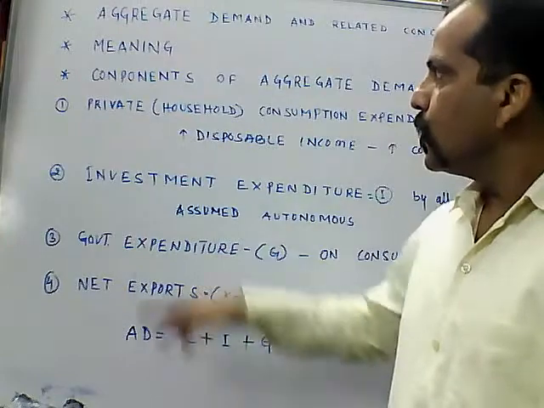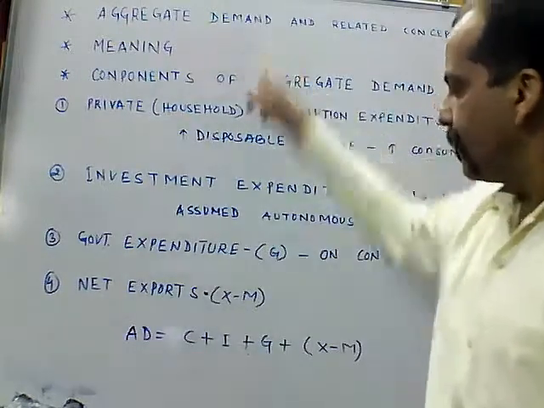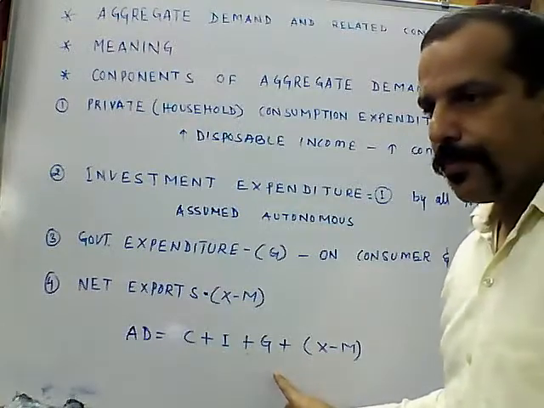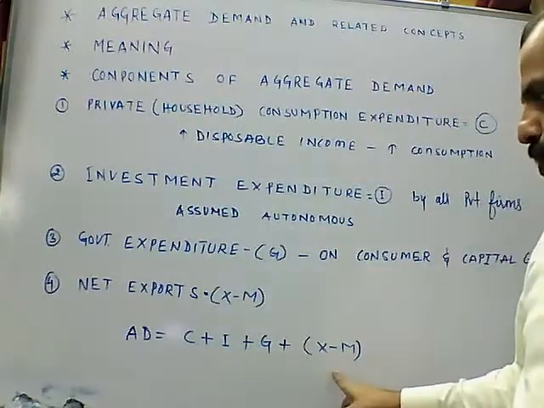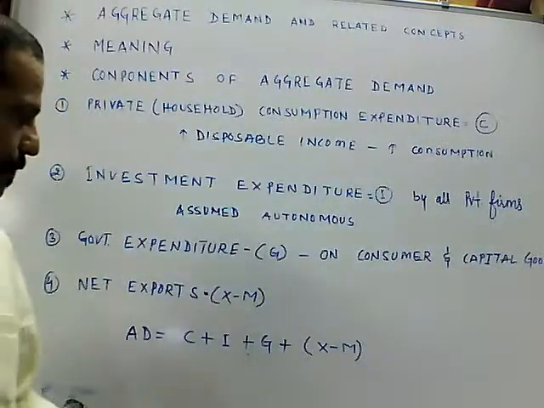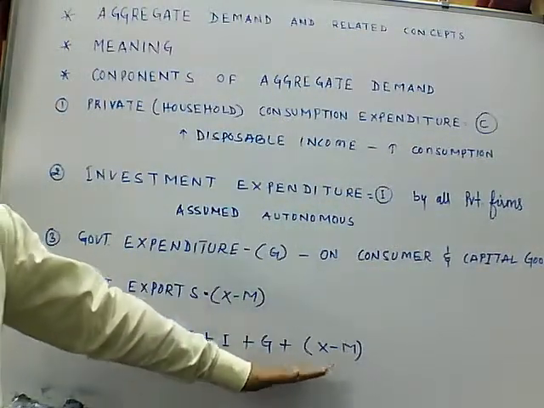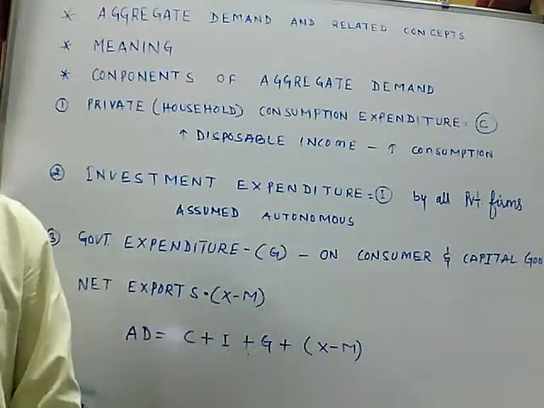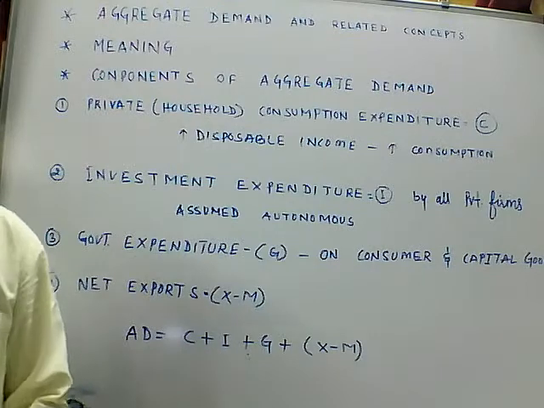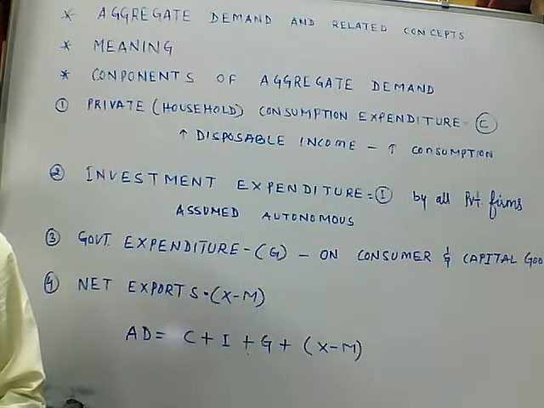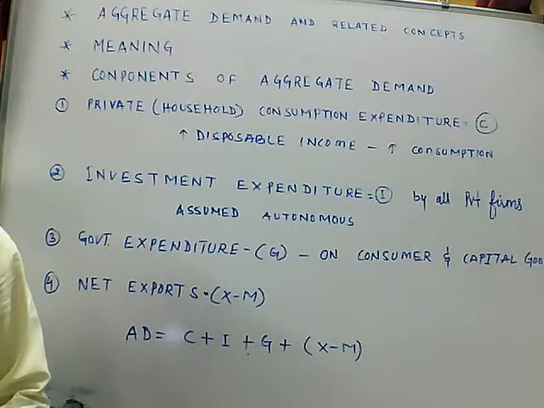Okay. So AD is equal to C plus I plus G plus net exports. Keep in mind, this is the concept. AD is equal to C plus I plus G plus net export, X minus M: export minus import. Any doubt? Any query? No.